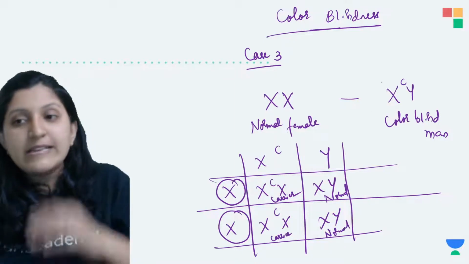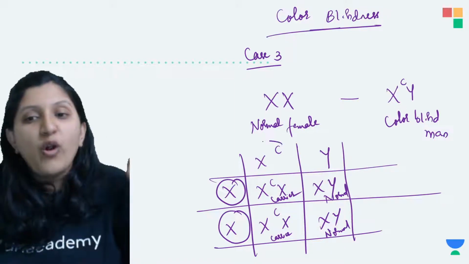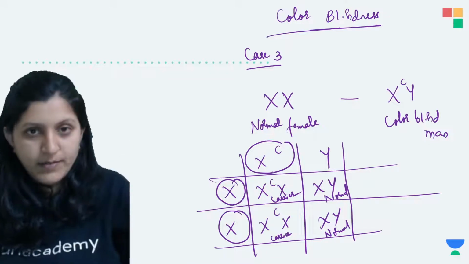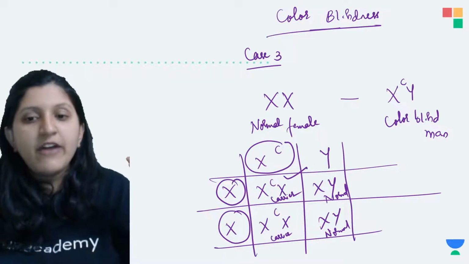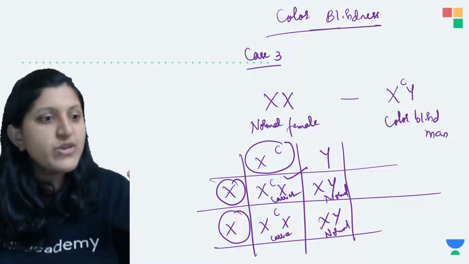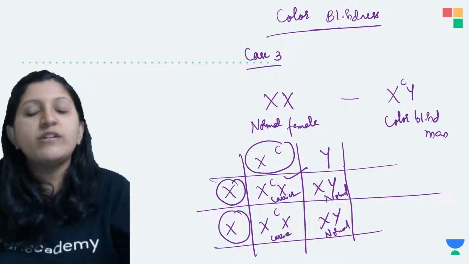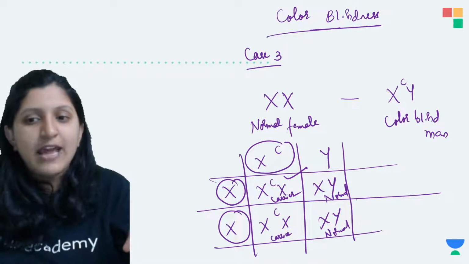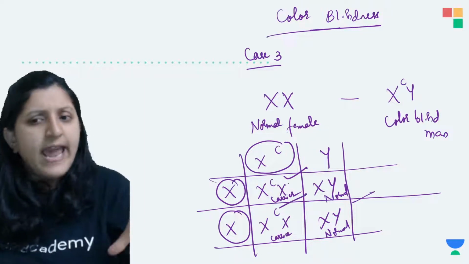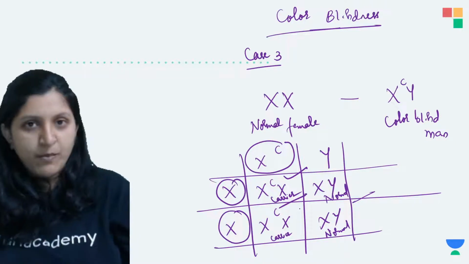What you can understand from this is that the faulty X chromosome is contributed by the father to the daughter, and the normal X chromosomes in the mother are contributed by the mother to the son. That is the reason the sons are normal, but the daughters are carriers. Anyway, they will also lead a normal life.